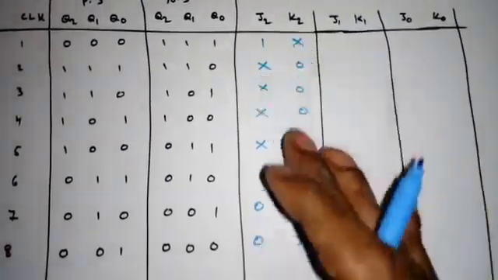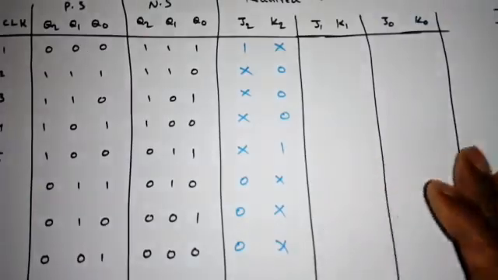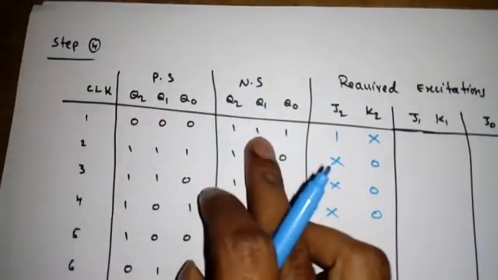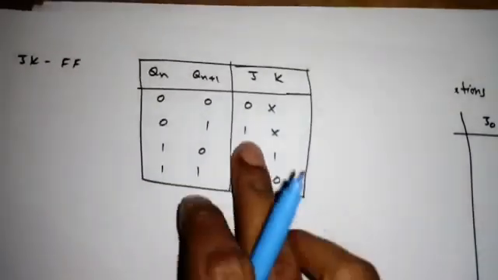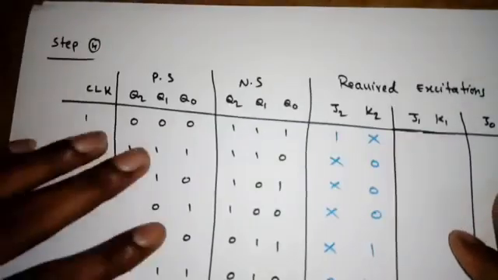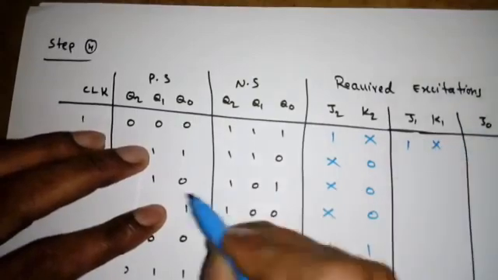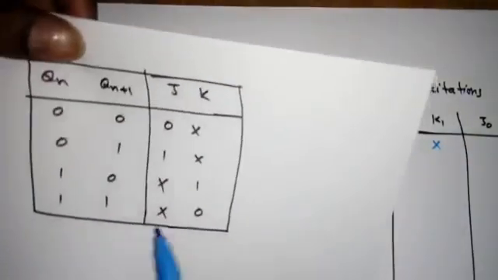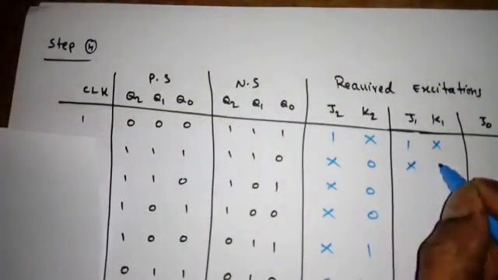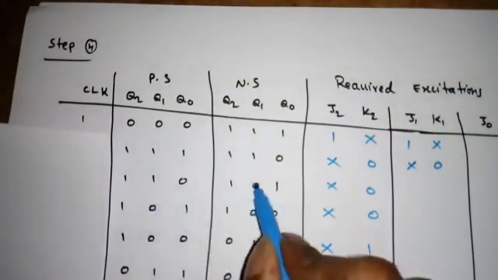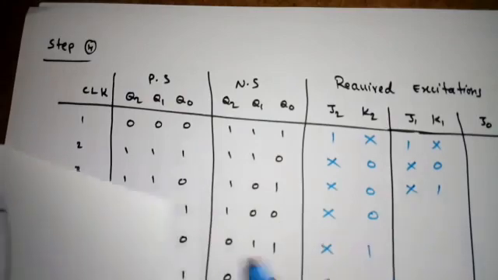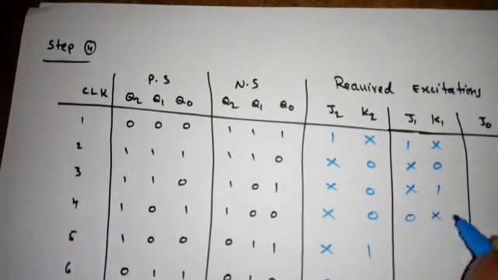This is how we have to fill the other flip-flop inputs also. Next, Q1, 0 to 1. 0 to 1 means 1, don't care. Next one, Q1 to Q1, 1 to 1. 1 to 1 means don't care, 0. Next one, 1 to 0. 1 to 0 means don't care, 1. Next one, 0 to 0. 0 to 0 means 0, don't care.